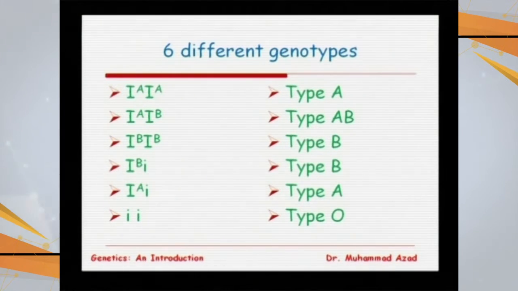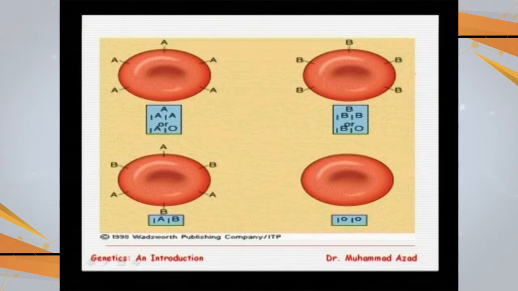So these are the 6 possibilities. This is actually the RBCs. If antigen A is present, two possibilities are there: the individual is homozygous dominant or heterozygous. Again, in case of blood group B, two possibilities are there: homozygous dominant or heterozygous. But in case of AB, only one possibility is there, that the individual is having both the alleles and is heterozygous. While in case of blood group O, only one possibility is there, that the individual is homozygous recessive.